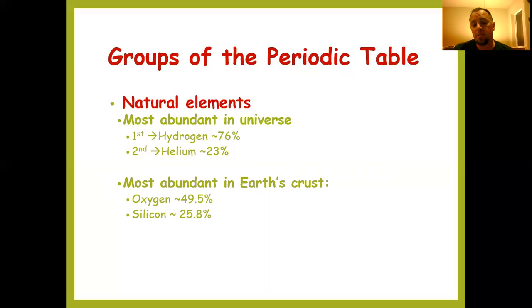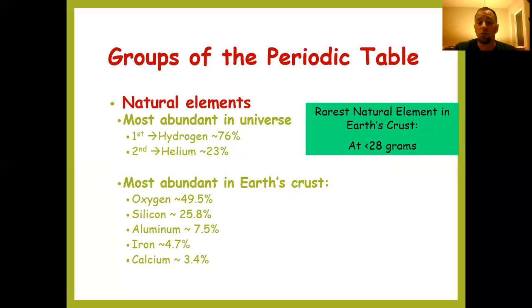Roughly 25.8% is silicon, 7.5% aluminum, and about 4.7% iron. So quite a bit different. Again, a couple of these are metals, but they react with some other elements. And calcium 3.4%. So those are the 5 most abundant elements in Earth's crust.